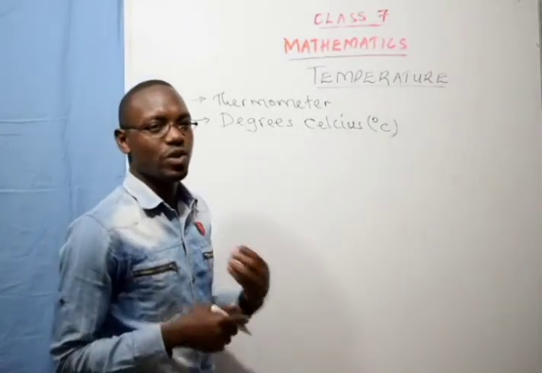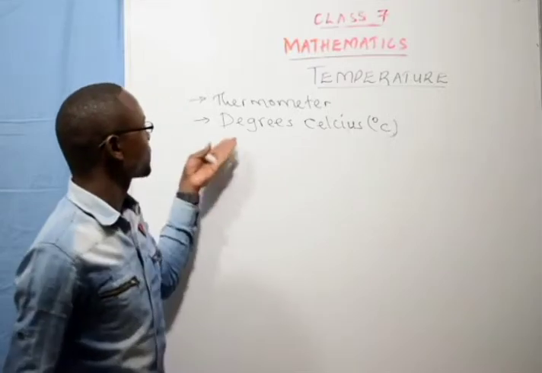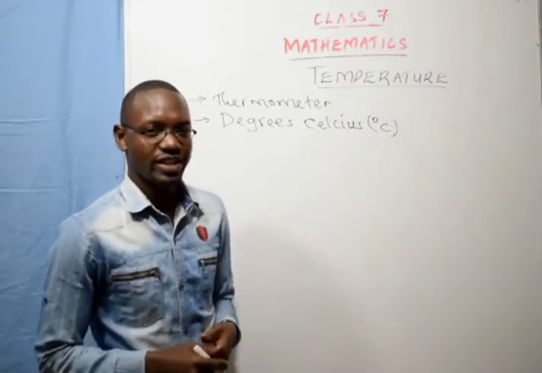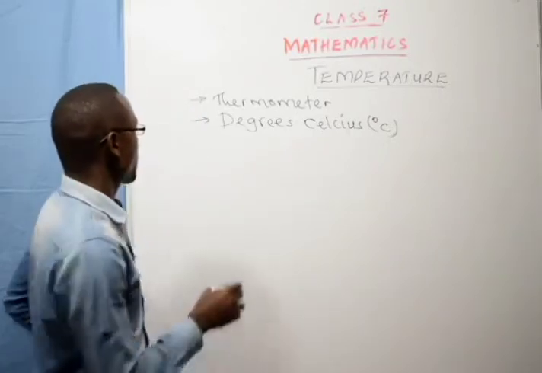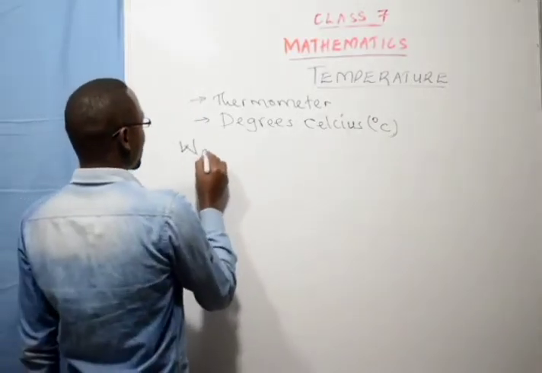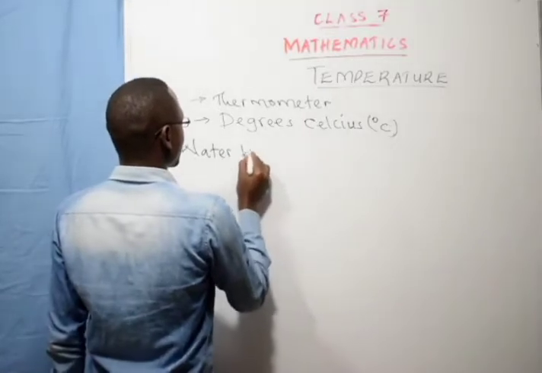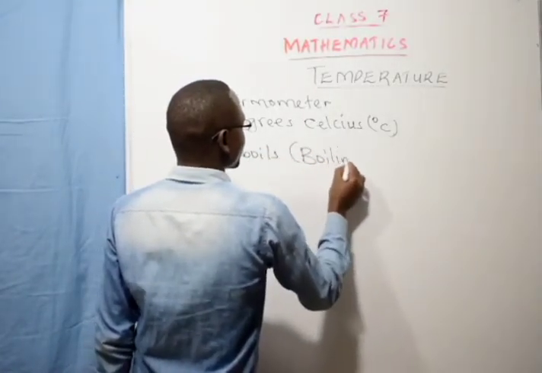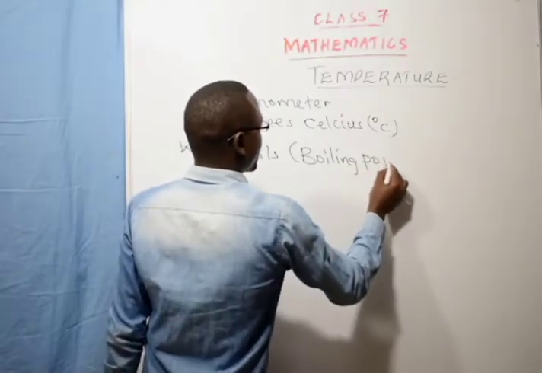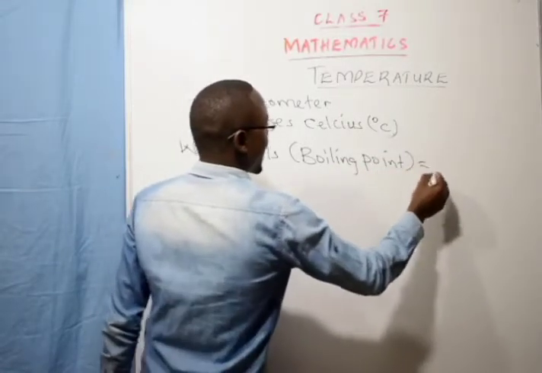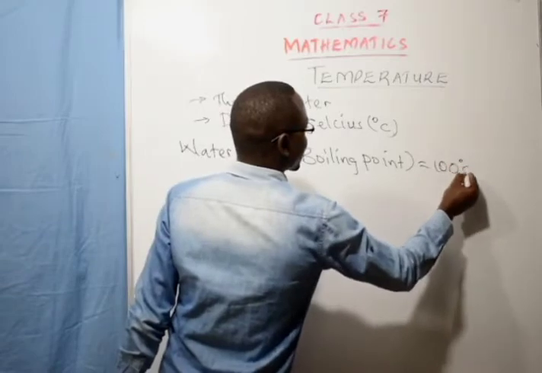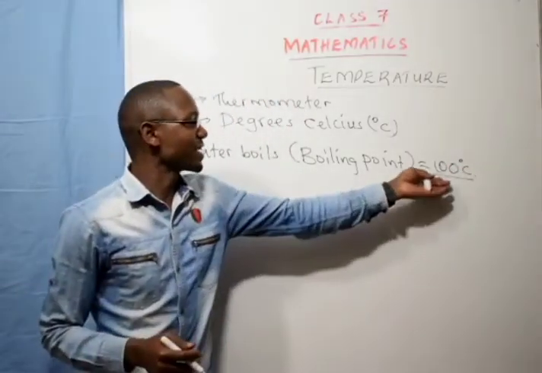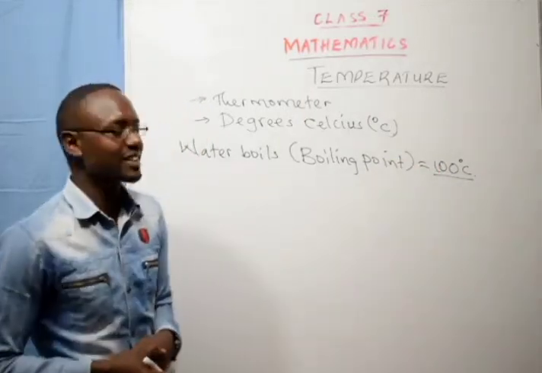Let us look at water. After heating water, it will reach a certain point and start to boil. So the temperature at which water boils, the boiling point of water, is 100 degrees Celsius. Water will always boil once its temperature reaches 100 degrees Celsius.